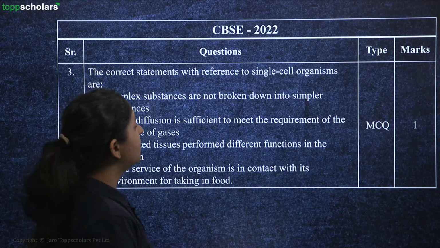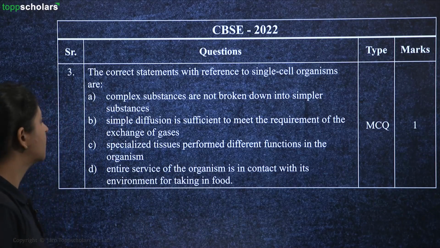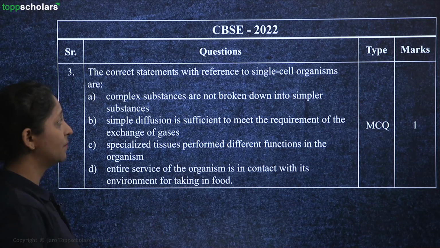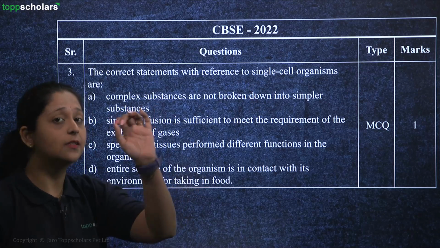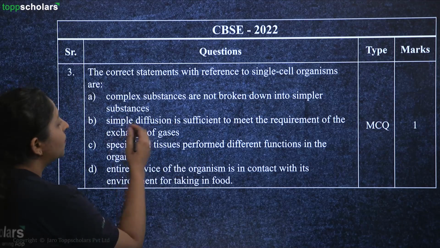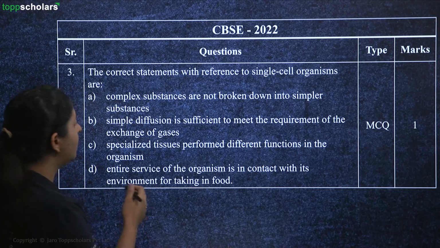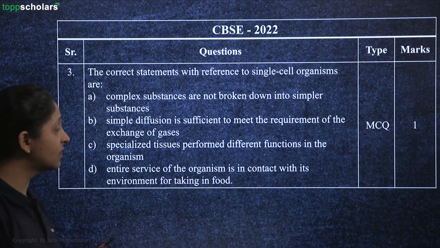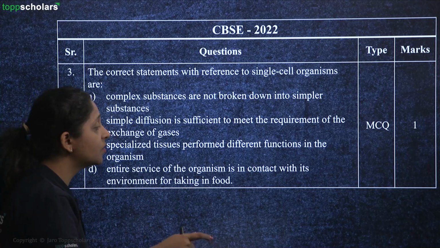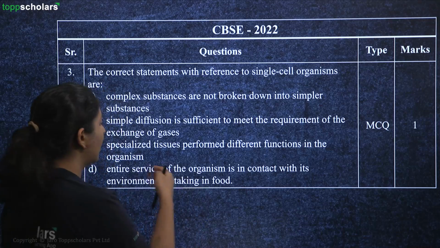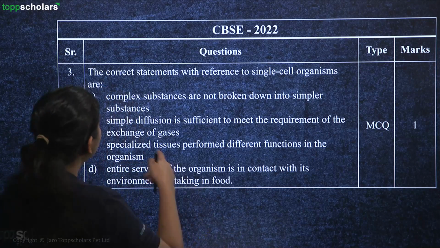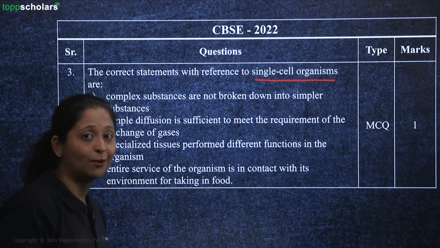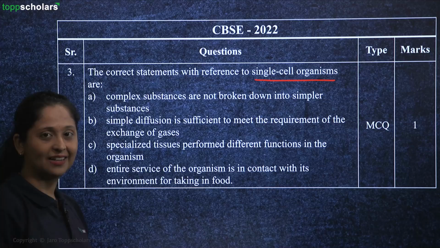Next is the correct statement with reference to single-celled organisms. You have 4 options. Complex substances which are not broken down into simpler substances. You have to determine this regarding your single-celled organisms, okay? You have simple diffusion is sufficient to meet the requirement of the exchange of gases. Specialized tissue perform different functions in the organism, and the entire surface of the organism is in contact with its environment for taking in the food. Here the question you have to select is related to the single-celled organism, that is unicellular organisms, and answer accordingly.